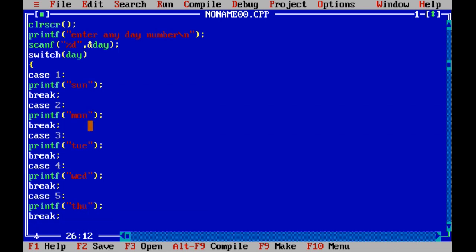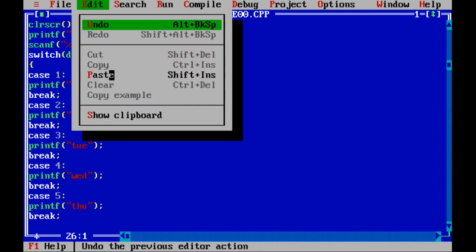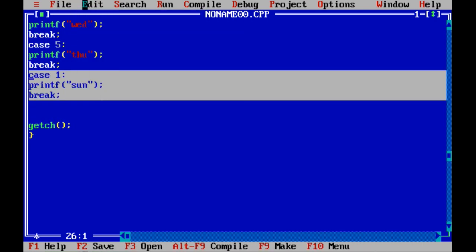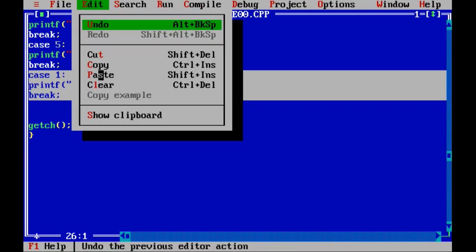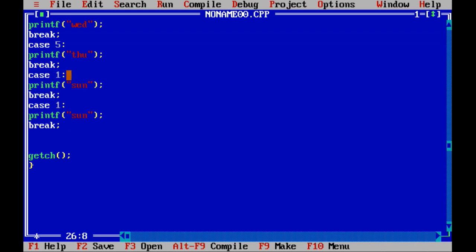After this you can go here and paste it one more time. I'll go to edit and paste it. One more time I'll paste it. Got clarity now? So I will write here, this is case number 6. Thursday is over, so I'll make this Friday. The next I'm writing as case number 7.